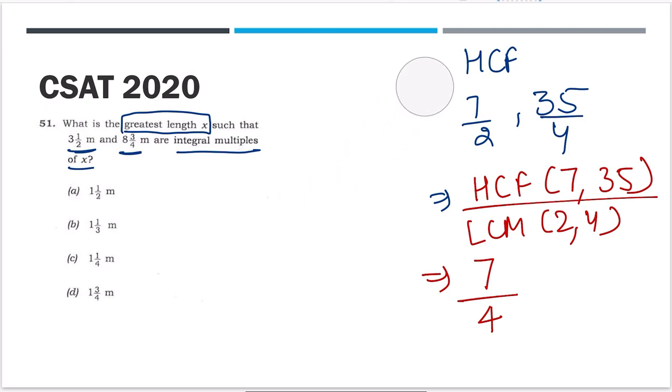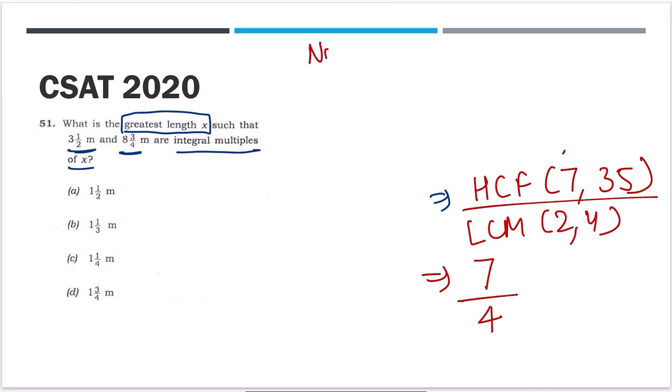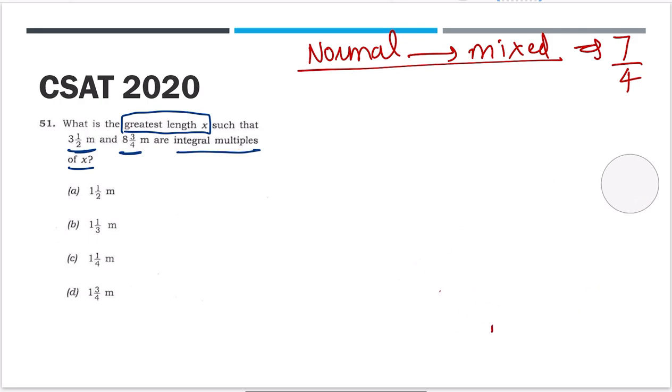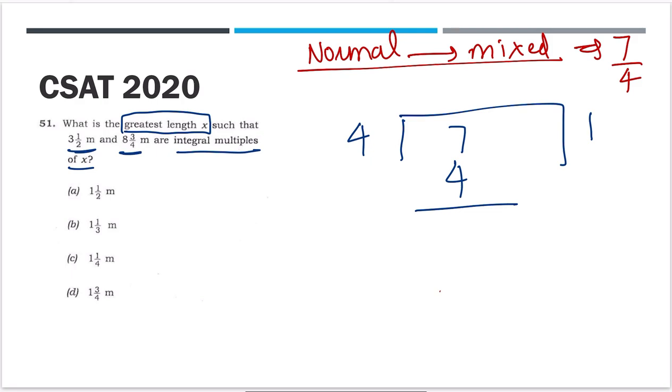Now the answer is again given as a mixed fraction. Now converting a normal fraction to a mixed fraction, what do we have to do? The answer is 7 by 4, but 7 by 4 is not given to you in the options, so you have to convert 7 by 4 into a mixed fraction. How? Put 7 here, 4 here, 4 ones are 4, you will get 3.